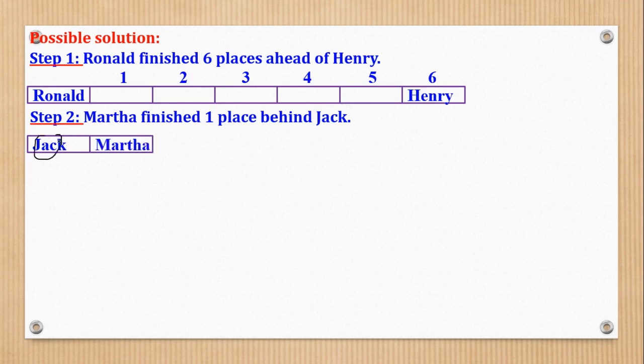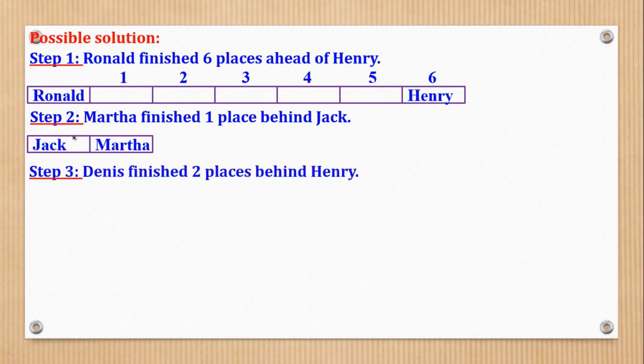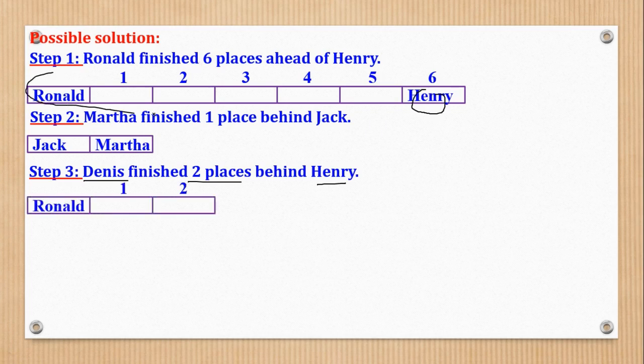Jack is here, and Martha should be 1 place behind. Then the next statement says Dennis finished 2 places behind Henry. The good thing is, we know where Henry is. So let us first redraw this and locate where Henry is.